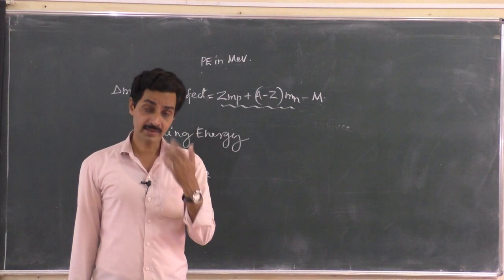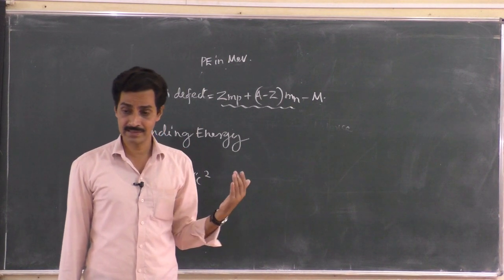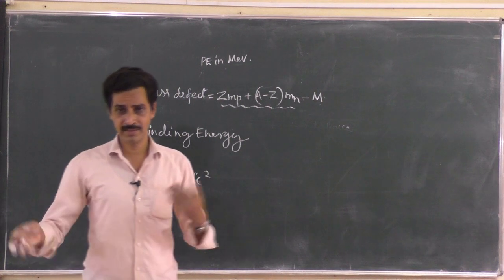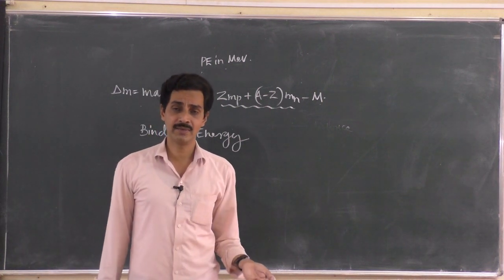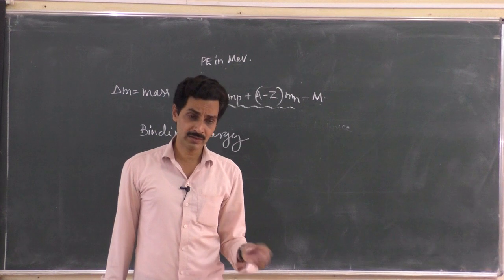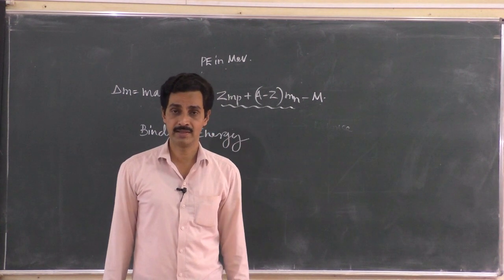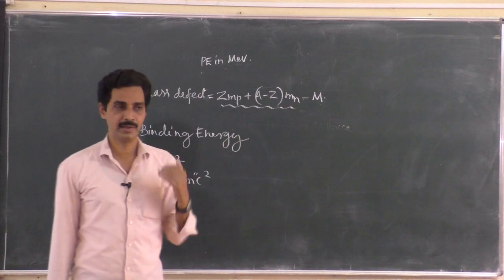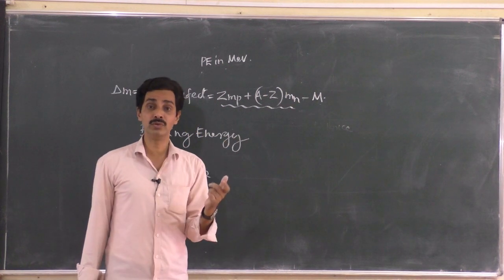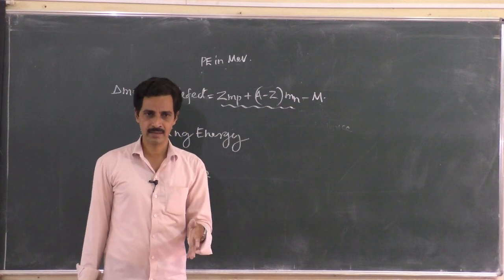The mass of a proton or neutron itself is 1.66 and some more digits, times 10 to the power minus 27 kg. So when you form a nucleus, you are losing a small amount of mass. That itself will be in the order of 10 to the power minus 27 kg. So when you have so much mass, let us have a new unit to measure that mass and that energy.